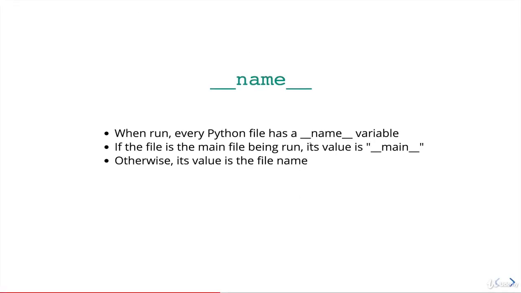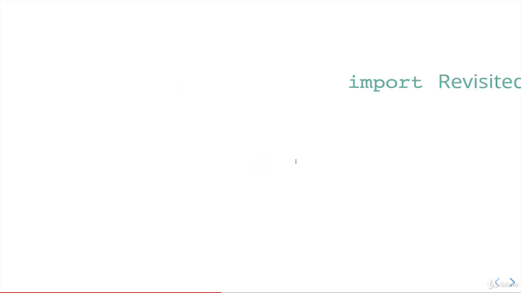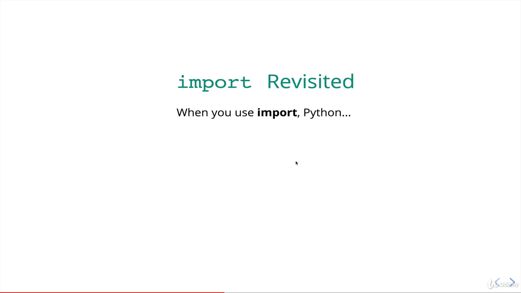Just to recap, in every file, if it's the main file being executed, the value of name is main. Otherwise, if it's being imported, the value of name is the file name. Okay, so here's what happens when we actually import something. Python tries to find the module, so it's looking for a file called saysup.py. If it doesn't find it, it throws an error.